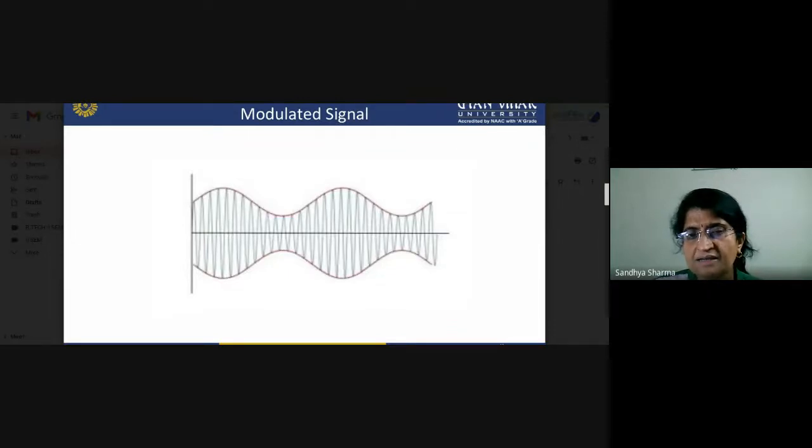So this is the carrier signal. If the carrier signal amplitude changes according to the modulating signal, it will change according to that, so it is called a modulated signal. And after amplitude modulation, we will receive this type of signal.